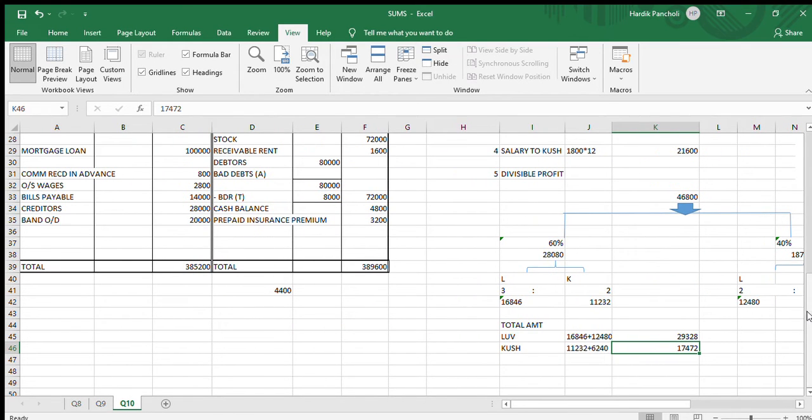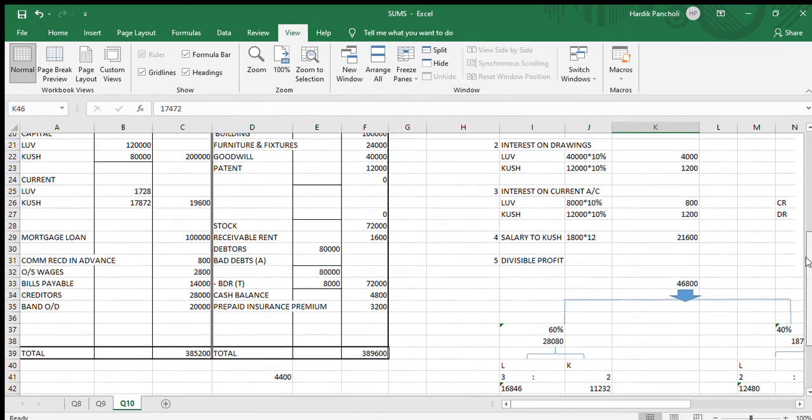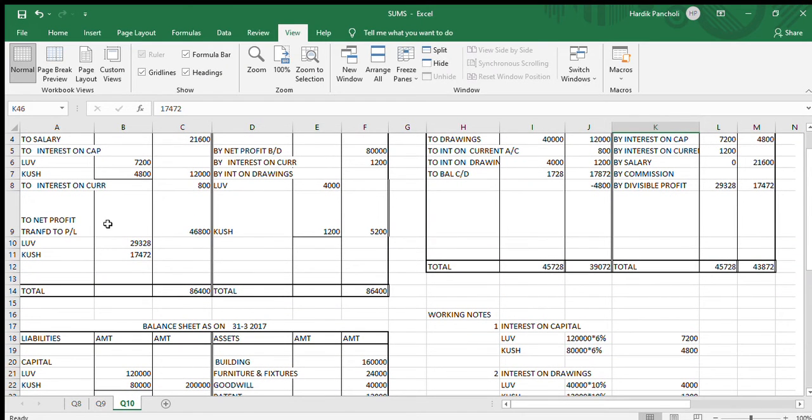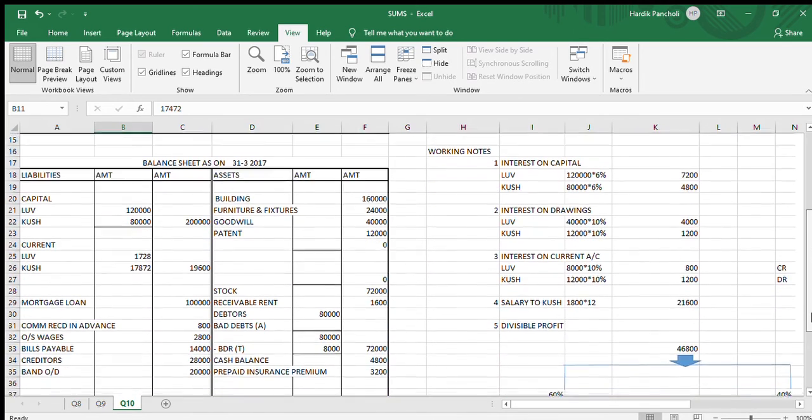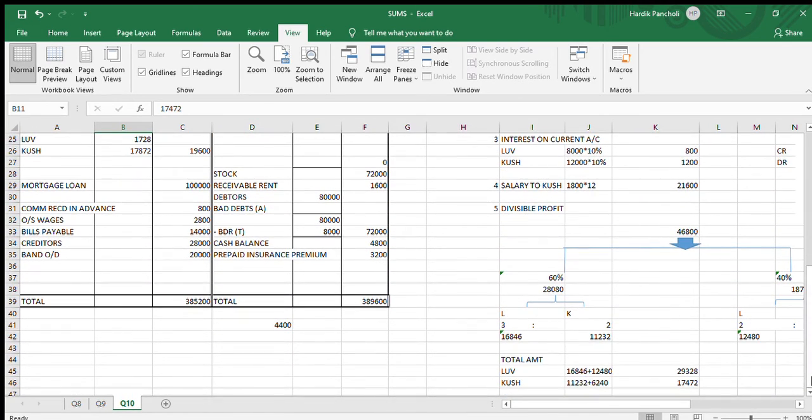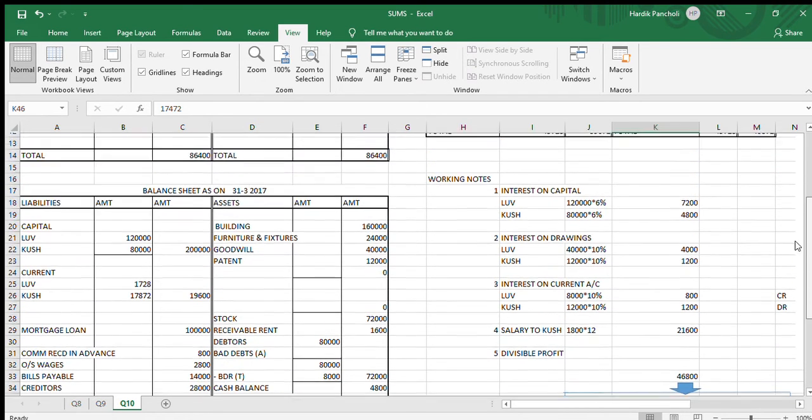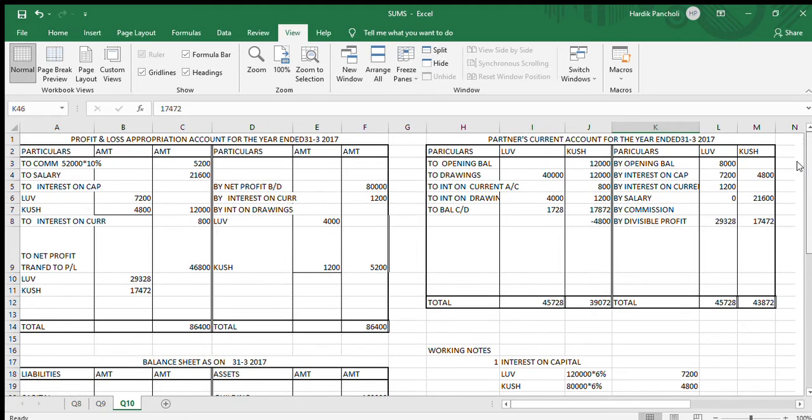Now we will write this figure, 29,328 over here, and 17,472 over here. So we are done with the profit and loss appropriation account. We will be transferring this figure over here. I have already given the formula.